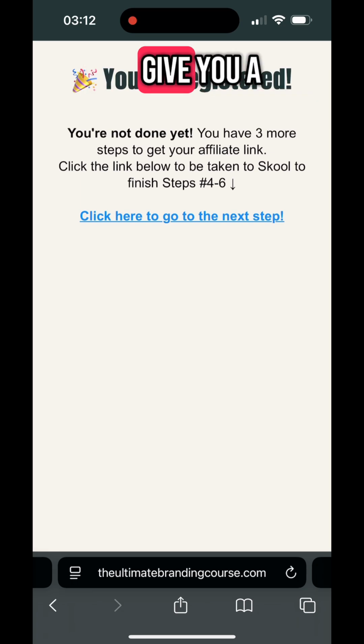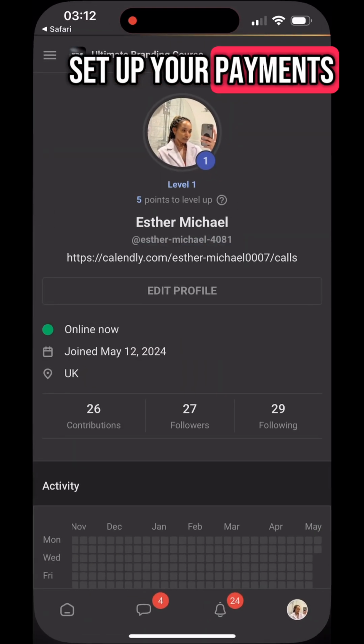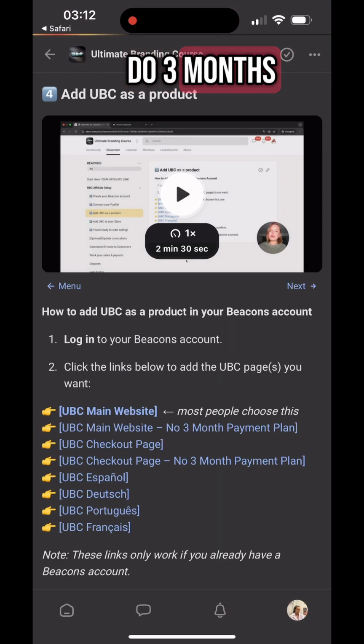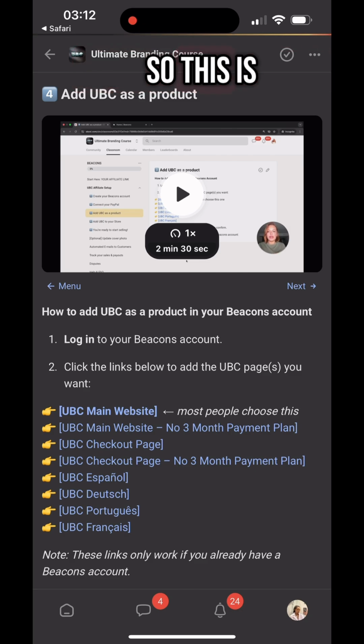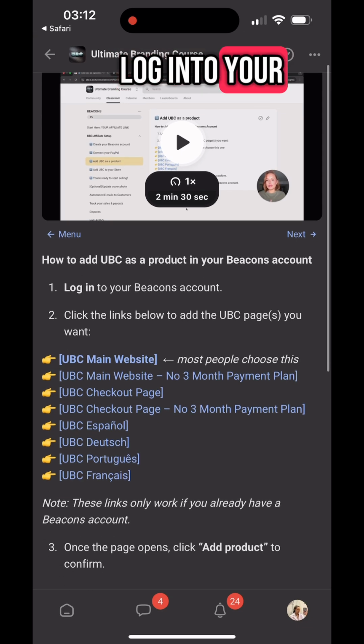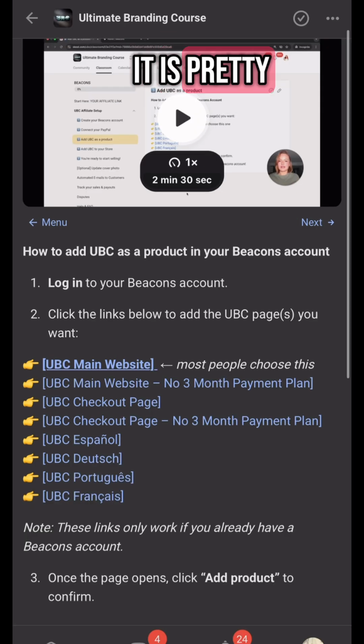This does actually give you a few options on how you can set up your payments. You can either do the 3 months or you can do the full payment. It's entirely up to you. So this is just going to prompt you to log into your Beacons.ai account. It's pretty straightforward from here on.